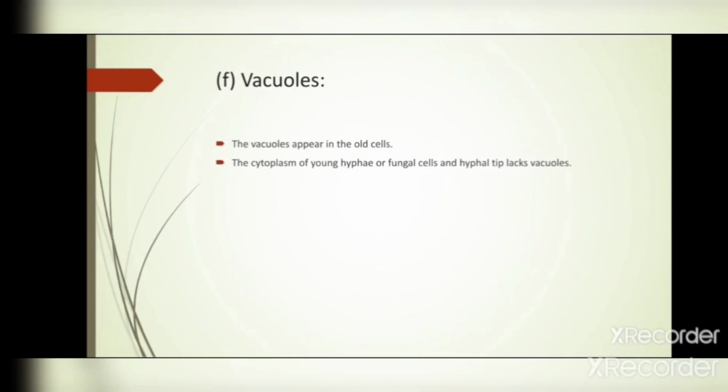Next is a vacuole. So what is a vacuole? Vacuoles are some living material in the cells. The vacuoles appear in the old cell. In the fungal cell wall, the vacuoles only appear in the older cell.